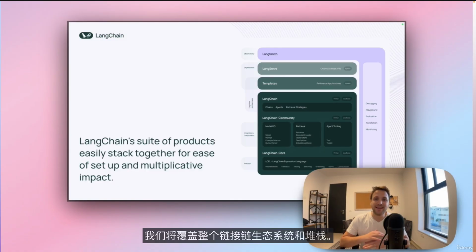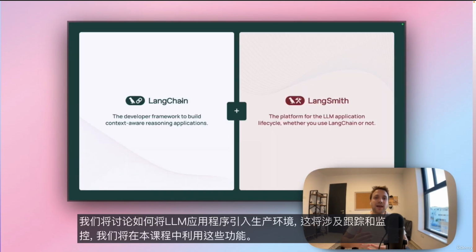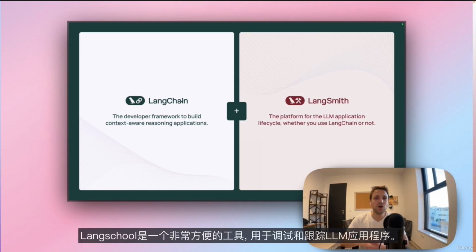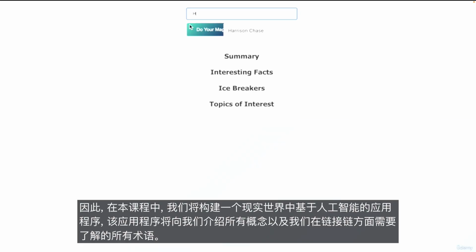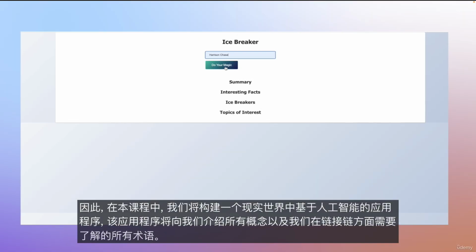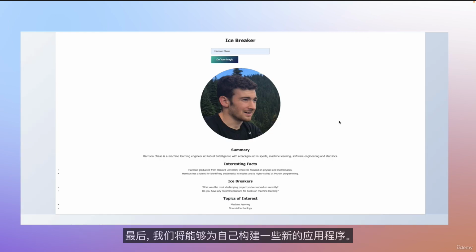We're going to cover the entire LangChain ecosystem and stack, and we'll talk about bringing LLM applications to production, which will involve tracing and monitoring, for which we're going to leverage LangSmith, a super convenient tool for debugging and tracing LLM applications. So in this course, we'll be building a real-world AI-based application that is going to introduce us to all the concepts, with all the terminology we need to know when it comes to LangChain, and at the end, we'll be able to build ourselves some new applications.